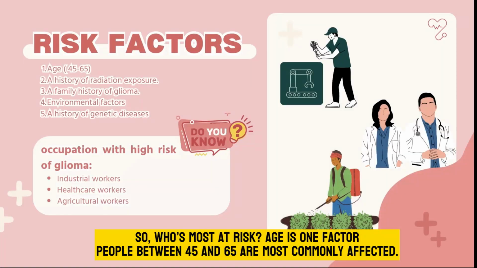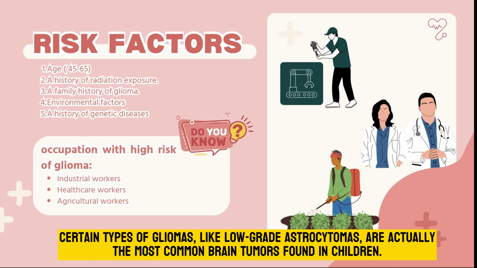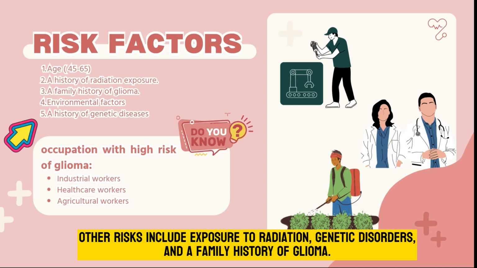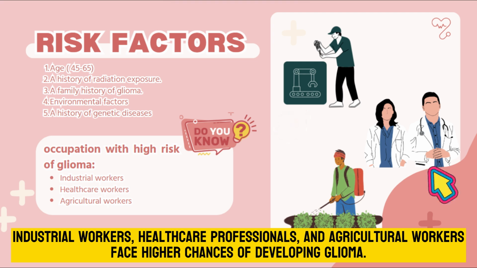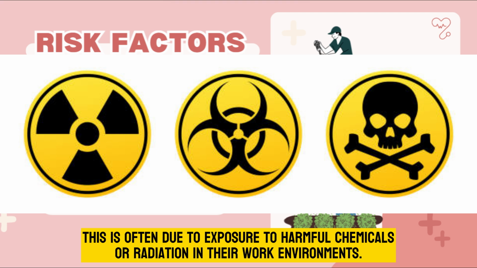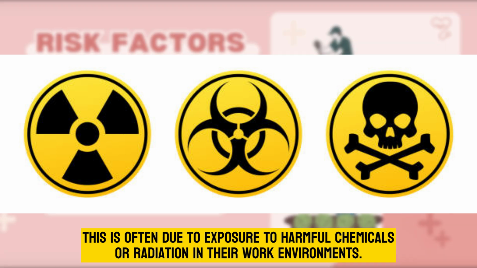So, who is most at risk? Age is one factor. People between 45 and 65 are commonly affected. Certain types of gliomas, like low-grade astrocytomas, are actually the most common brain tumors found in children. Other risks include exposure to radiation, genetic disorders, and a family history of glioma. Do you know your job might affect your risk? Industrial workers, healthcare professionals, and agricultural workers face higher chances of developing glioma. This is often due to exposure to harmful chemicals or radiation in their work environment.